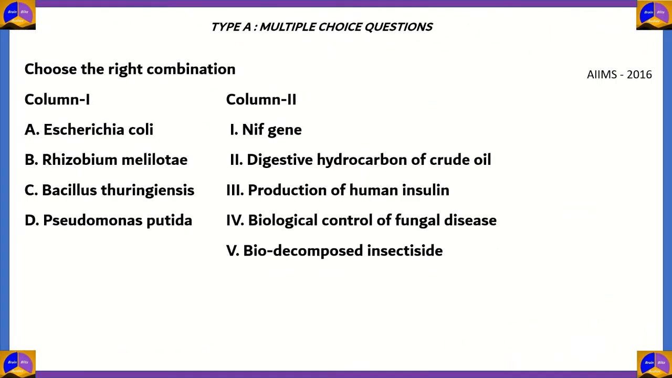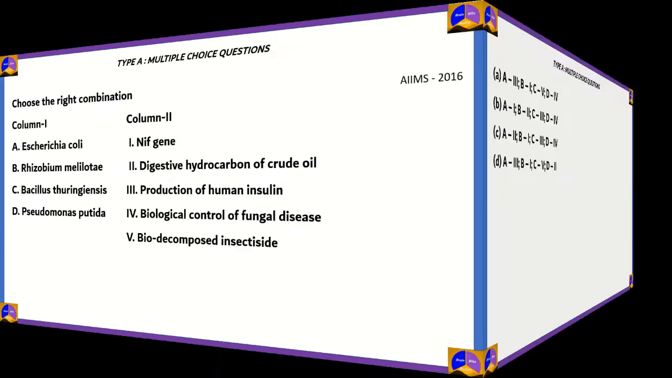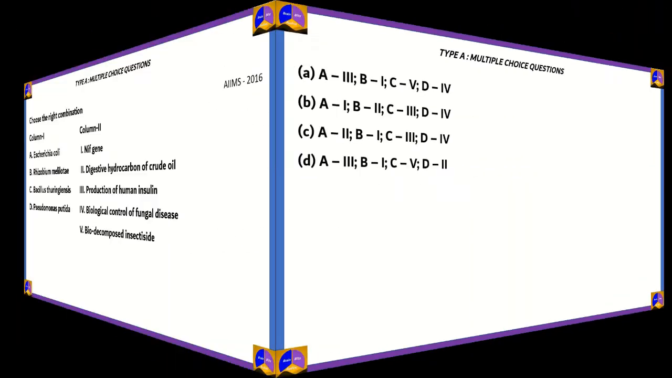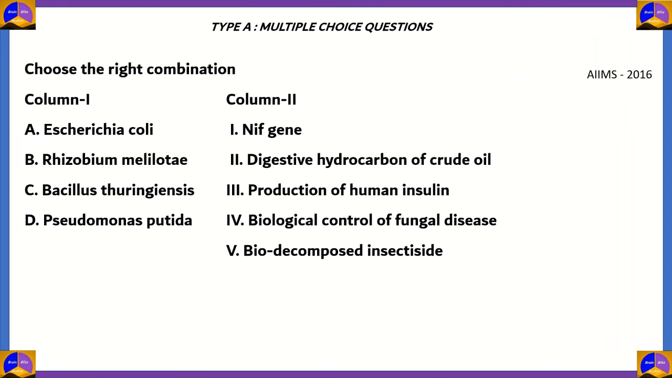This is the next question. Choose the right combination. Now the combination is given here. And let's look at our question. So in our question, we have E. coli, Rhizobium meliloti, Bacillus thuringiensis, and Pseudomonas putida in column 1, and in column 2 you have NIF gene, digestive hydrocarbon of crude oil, production of human insulin, biological control of fungal disease, biodecomposed insecticide.